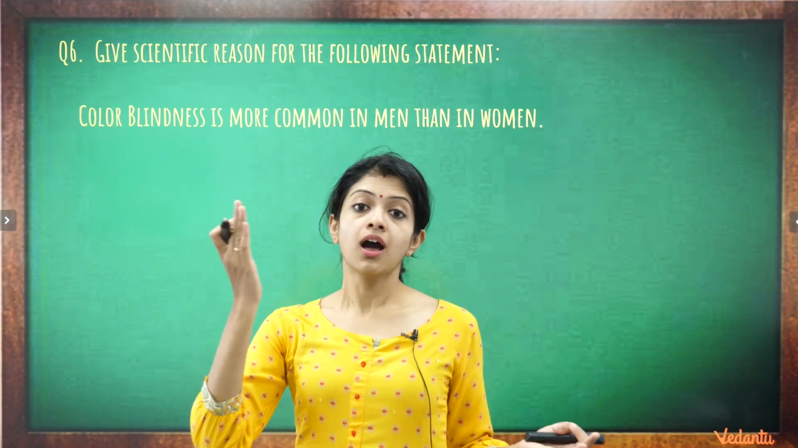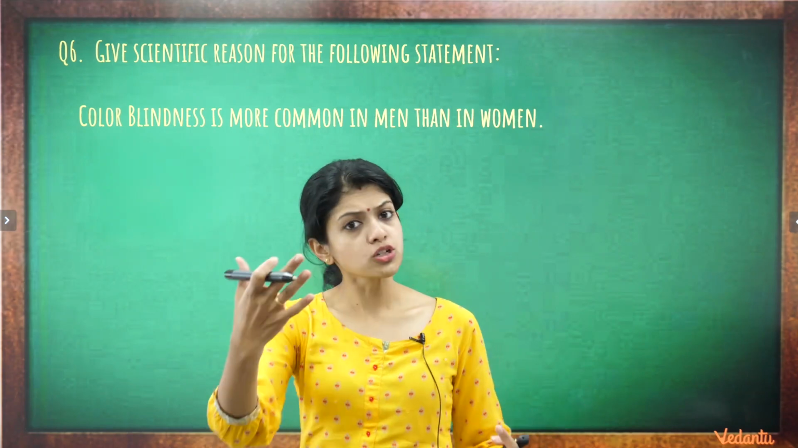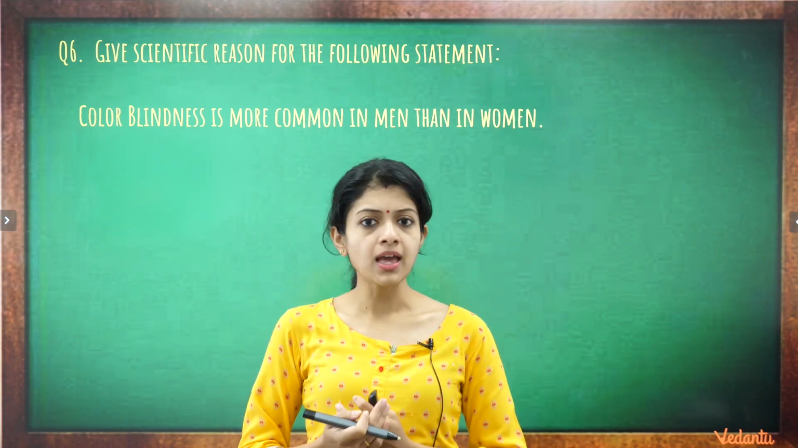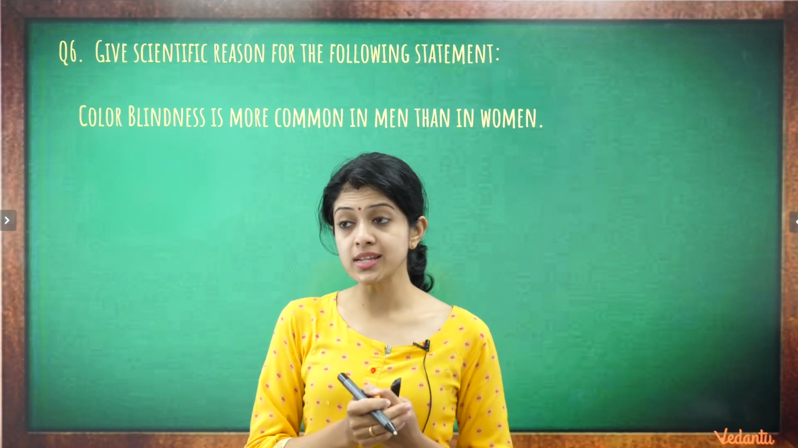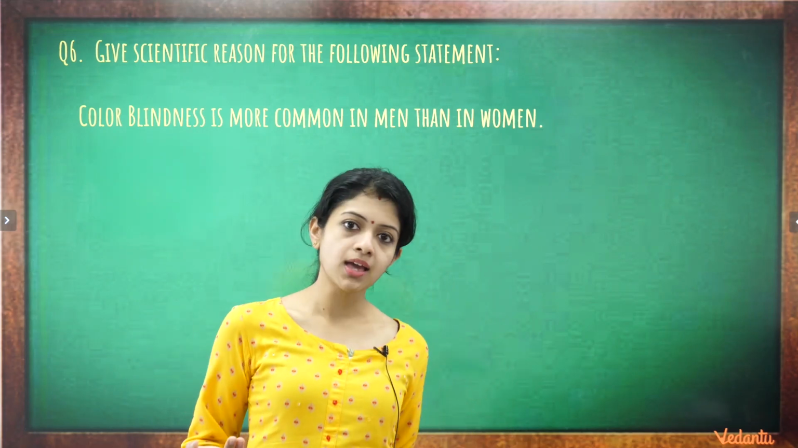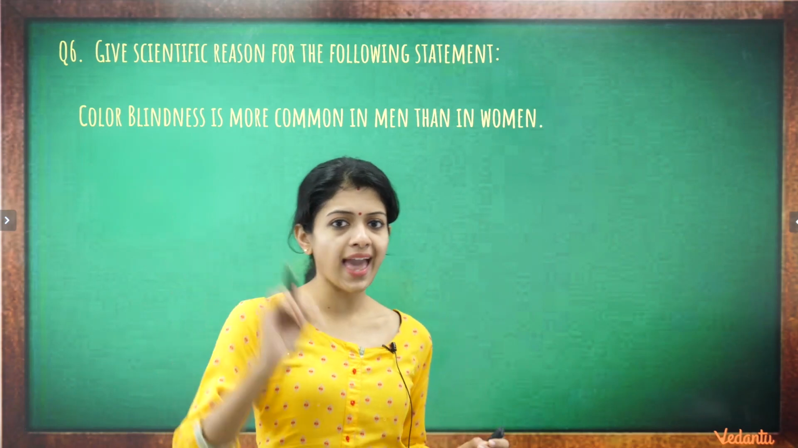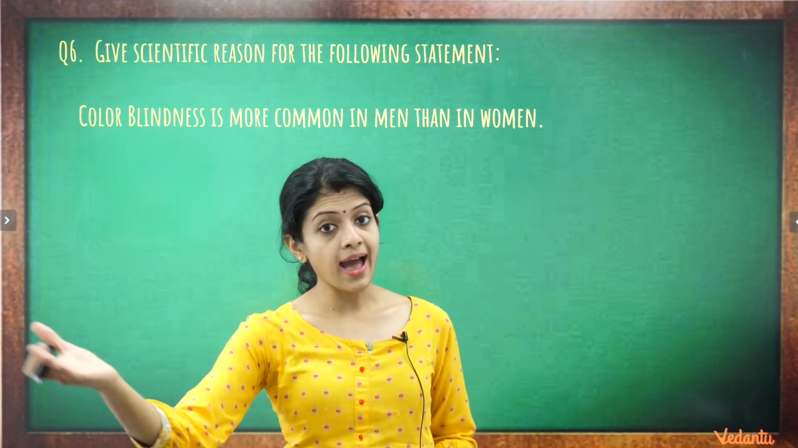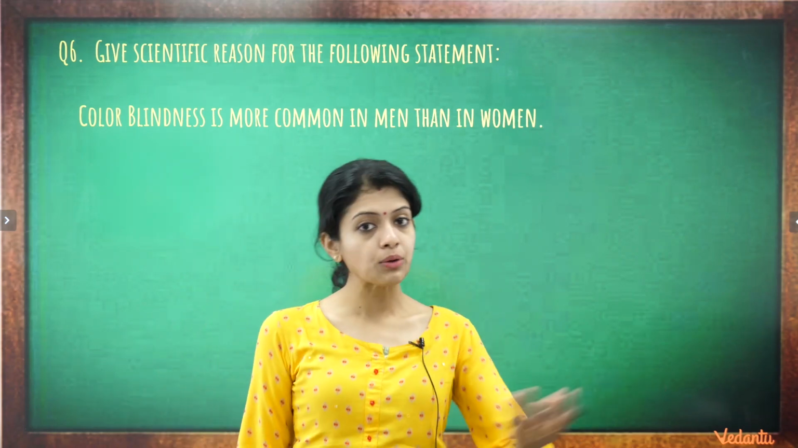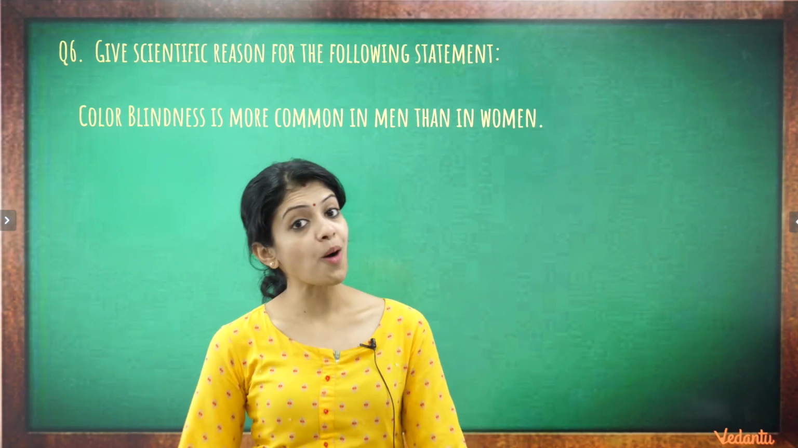One of my children asked me at some point of time, not in your batch, some previous batch, ma'am, wouldn't it be the opposite? Wouldn't it be more common in women than in men? Because the color blindness gene is found on the X chromosome, and women have 2 X chromosomes while men have only 1. So why do you say that it's more common in men?